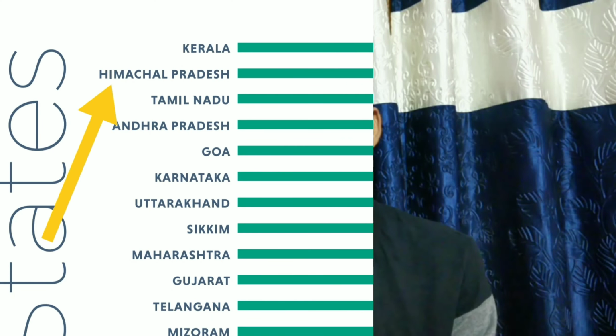Now I'm very surprised to see Himachal Pradesh. Himachal Pradesh is, you can see, number 2 in the overall ranking. Kerala is top, then Himachal Pradesh is number 2. It's a very proud moment for Himachal Pradesh because, after all, it's a hilly region with rich biological diversity, so economic development is not so much there.